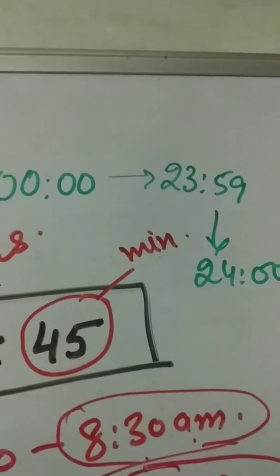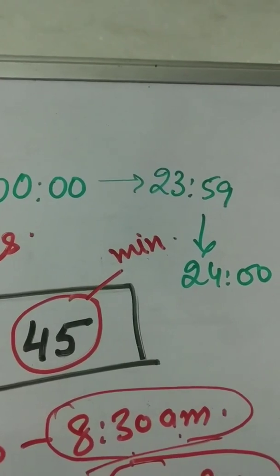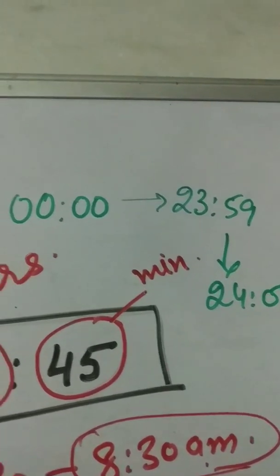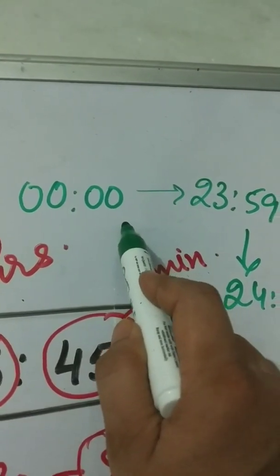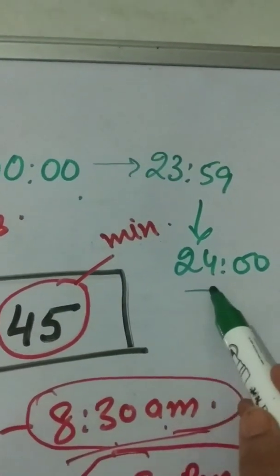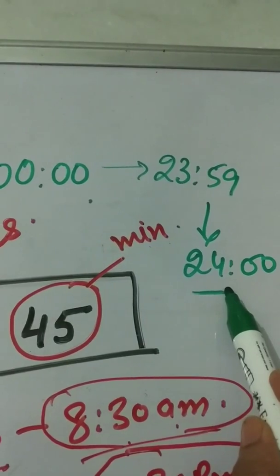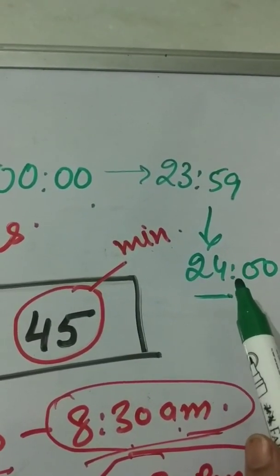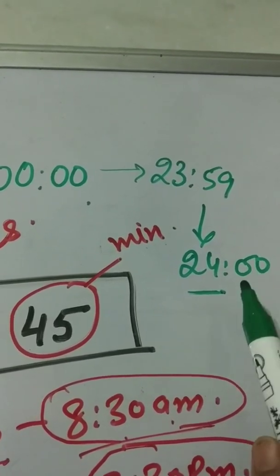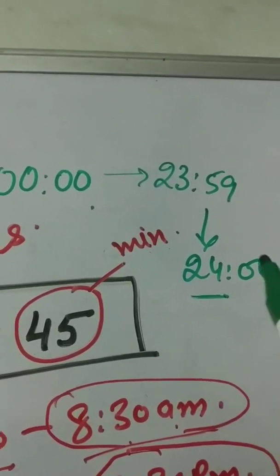The hours are written in continuation from 0 hours at midnight till 24 hours next midnight. As we know, one day has 24 hours.